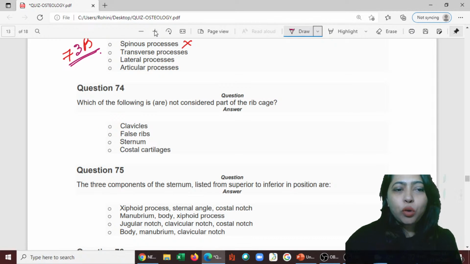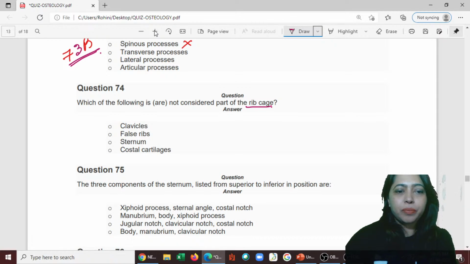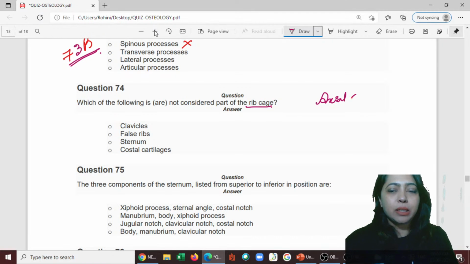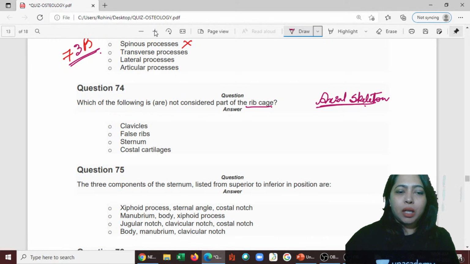Next one, 74th one. Which of the following is not considered to be part of the rib cage? The rib cage is part of the axial skeleton, not the appendicular. It has the sternum, the costal cartilages attached to it, then the ribs.